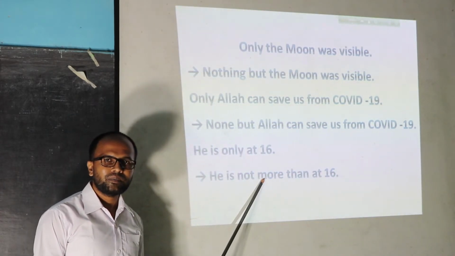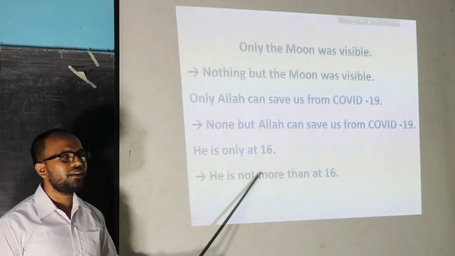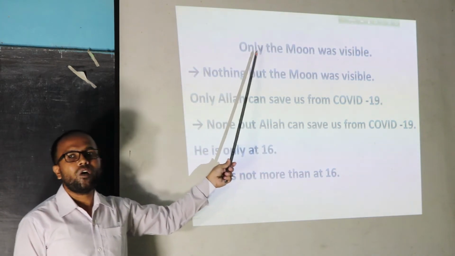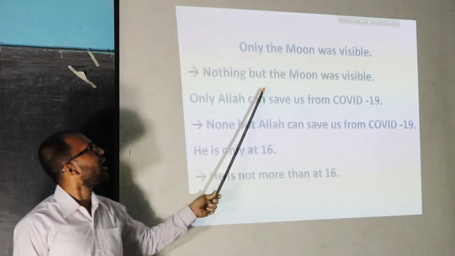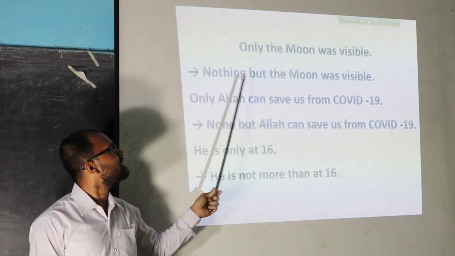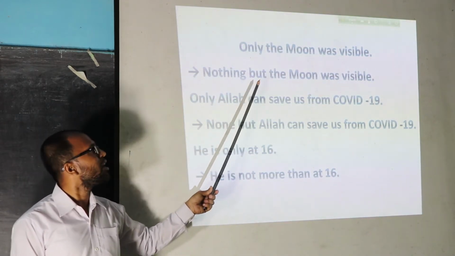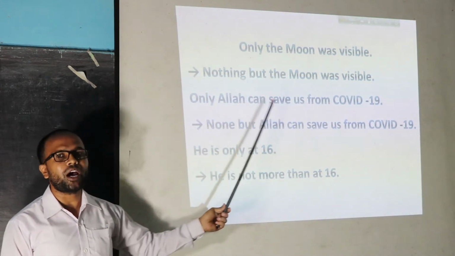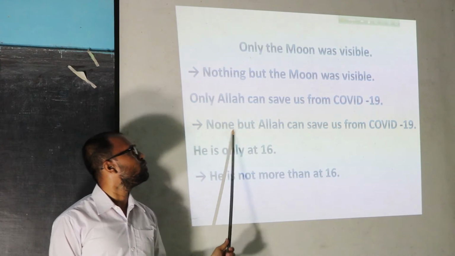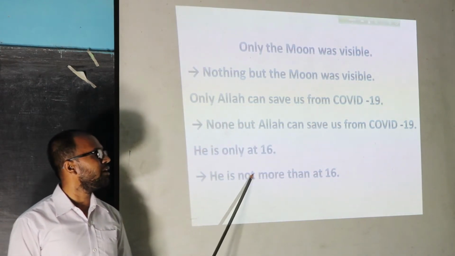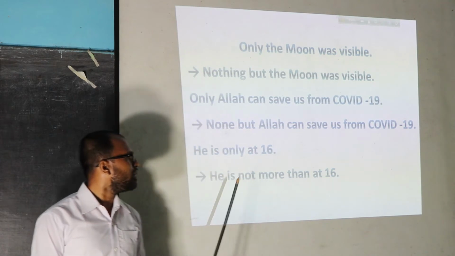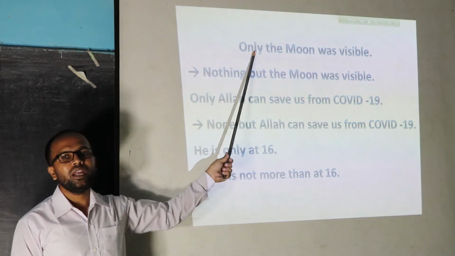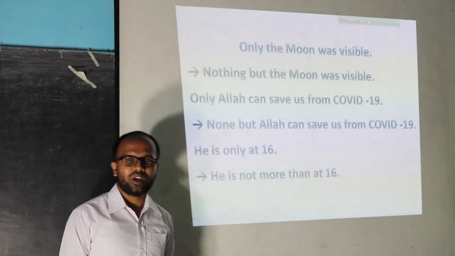Do you understand? I hope you understand, but I will also repeat again. If we find only or alone in any sentence and it indicates a substance, then we can use nothing but for the omission of only or alone. And if we find a person, then we can use none but. And if we find age or any amount, then we can use not more than for the omission of only or alone. Okay?